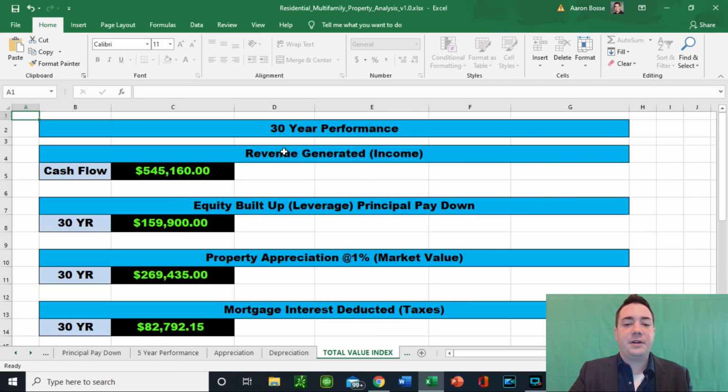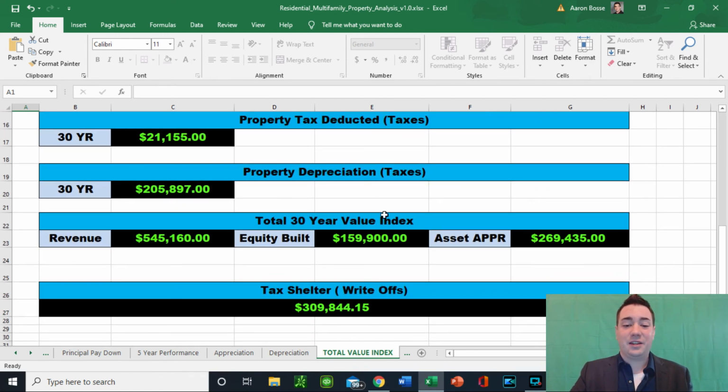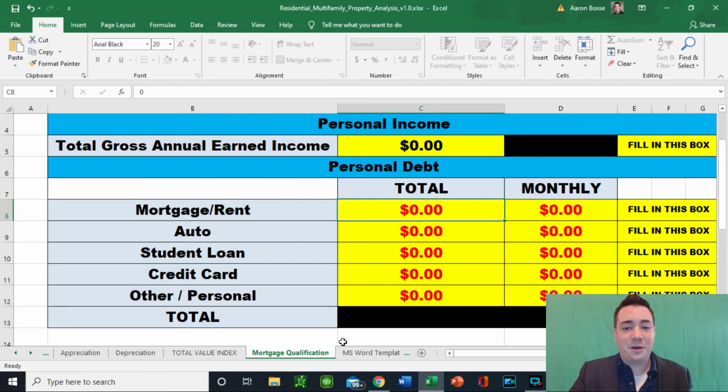Now, the total value index, this is over 30 years. This is a huge thing too. This is the big picture. This is like opening your mind. How many times do I want to replicate this over time? $545,000 in revenue, close to $60,000 in equity built up. Your asset has appreciated close to $70,000 and you still have it, and you've been able to write off $309,000 in tax write-offs over those 30 years, all while keeping that in your name and under your property there.